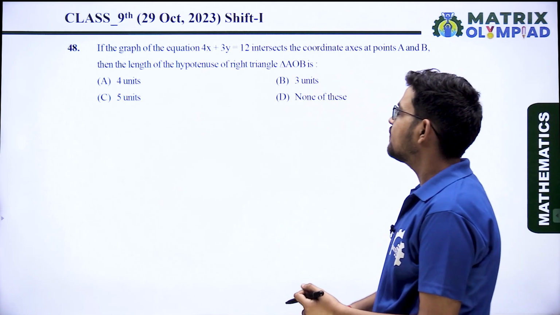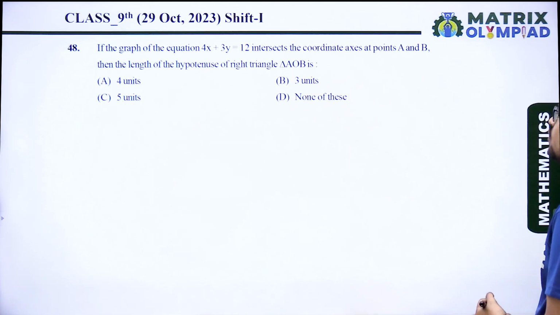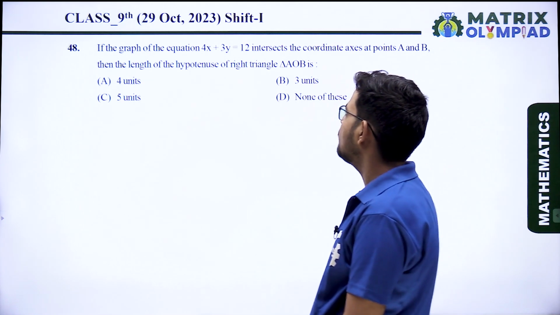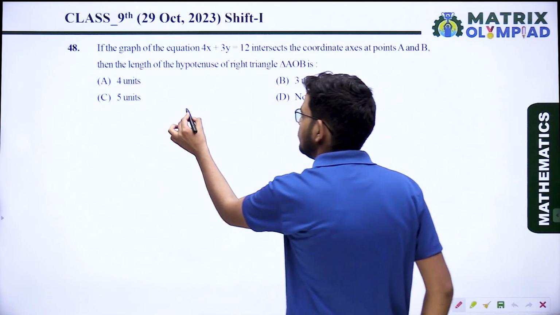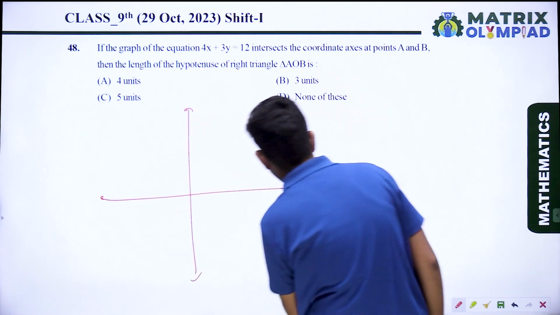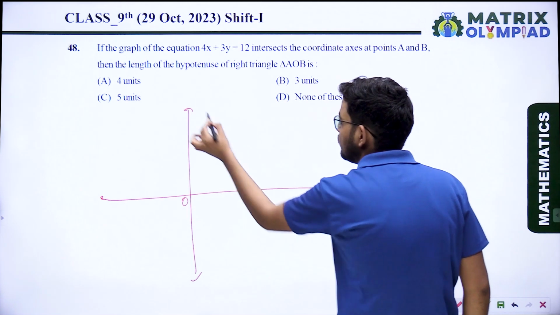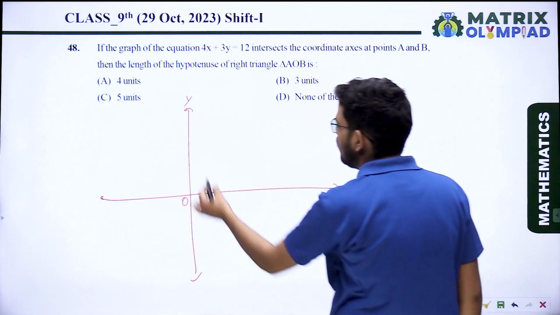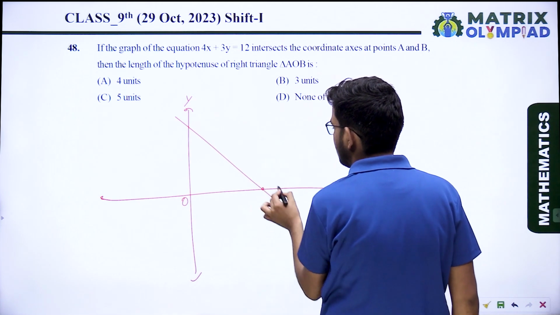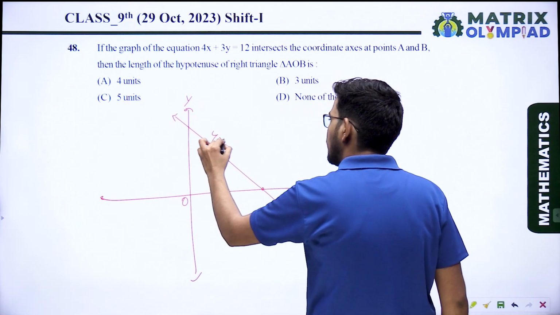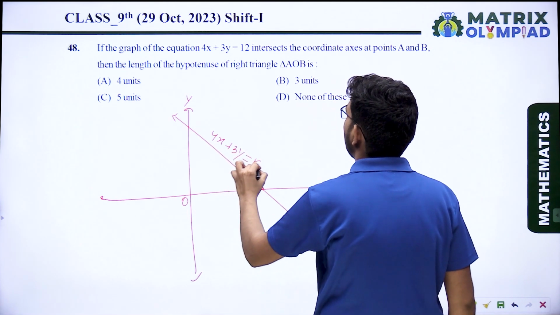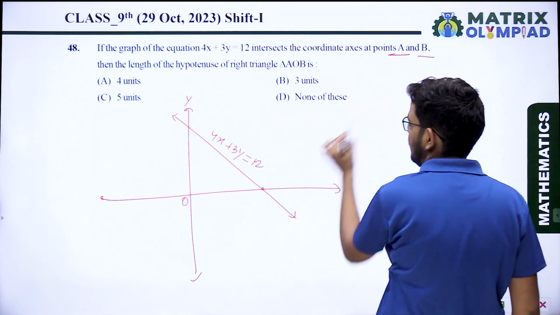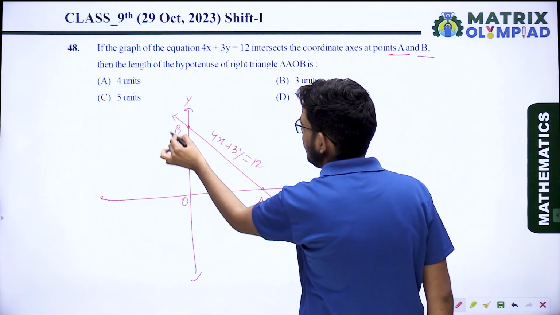Next question 48. If the graph of the equation 4x plus 3y equal 12 intersects the coordinate axes at points A and B, then the length of the hypotenuse of right angle triangle AOB is. It is saying that this is the Cartesian plane, and the equation 4x plus 3y equal 12 passes like this. It intersects the coordinate axes at A and B. It intersects at A and it intersects at B.